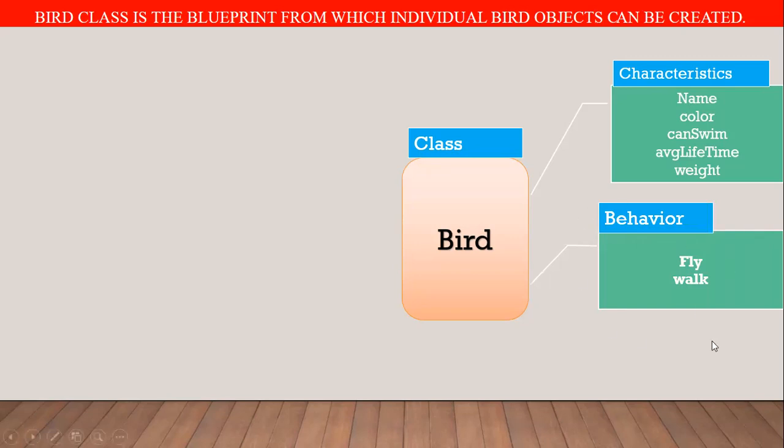So now here we define the template. Here we design the template for the bird class. If any object is a bird type, that bird type has these characteristics and this behavior.